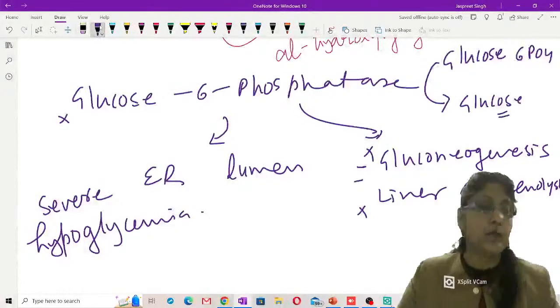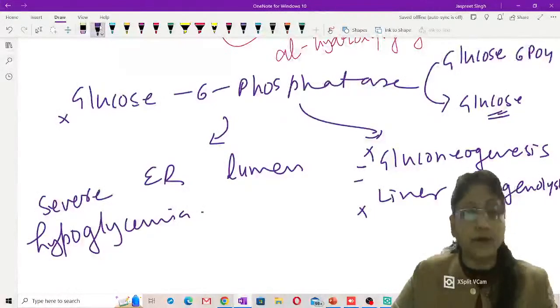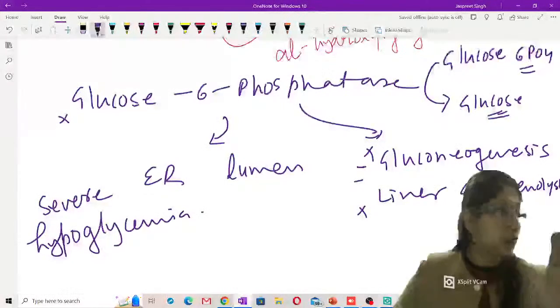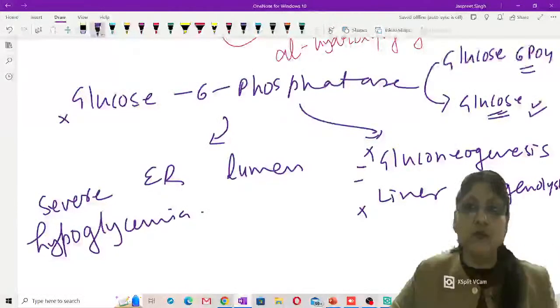So free glucose formation is very important. Without any phosphate, it should be produced so that it can cross the hepatic cell and come to the blood. The phosphorylated form of glucose, or any biocompound for that matter, is not able to cross the cell wall. So for it to cross, it has to be in free form without any phosphorylation.